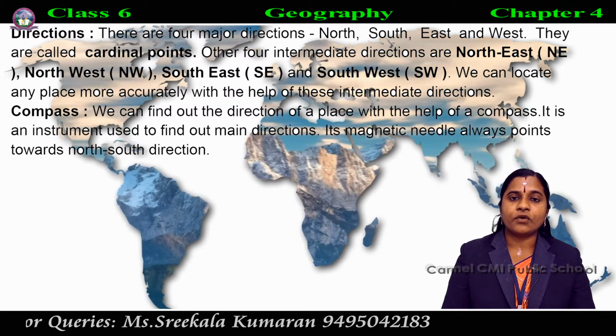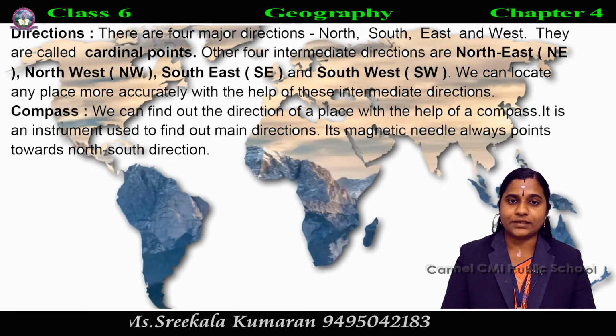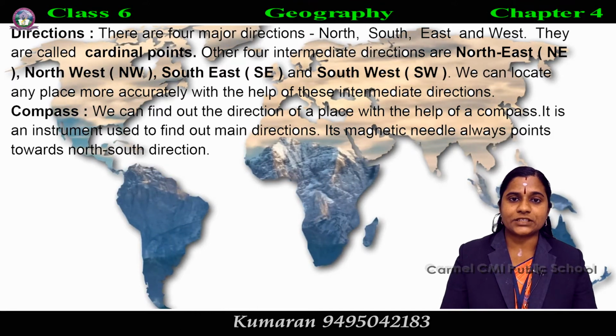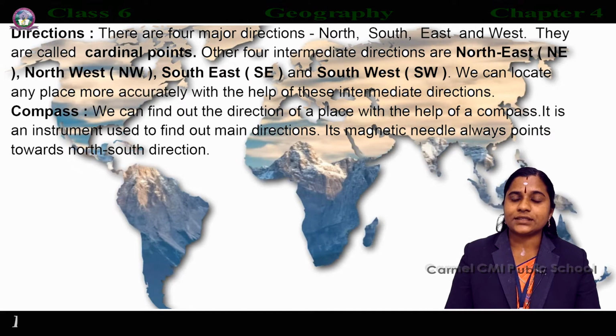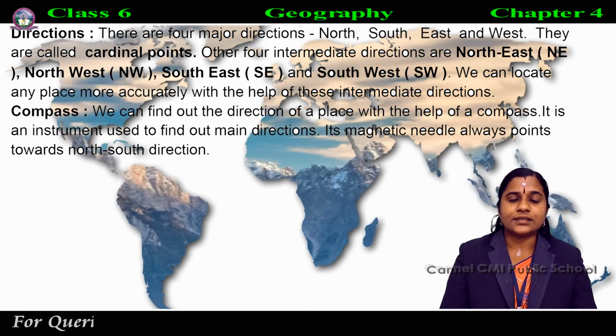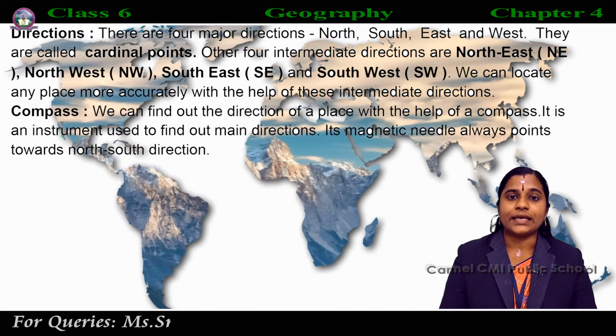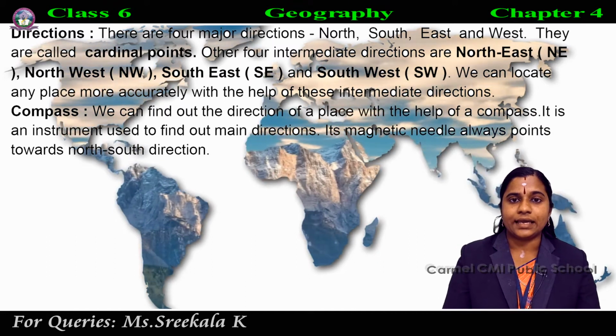And there are 4 subdirections also. Which are they? Northeast and northwest, southeast and southwest. These subdirections are known as intermediate directions.